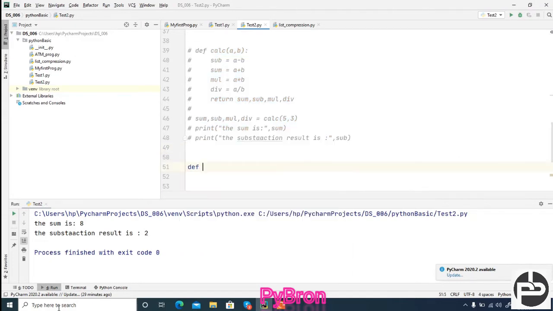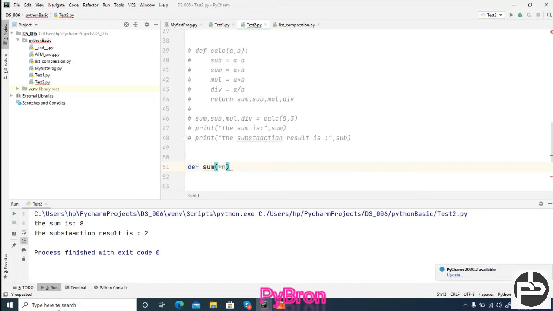Let's suppose I don't know how many numbers the user is passing to add. So I'm going to create a method like a sum method, and here I'm passing n. By default, however many numbers the user passes, it will consider them and add them up.